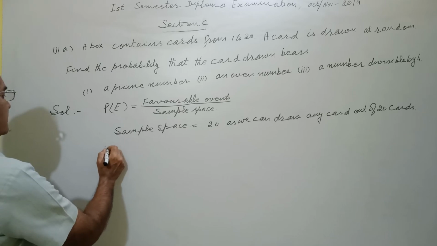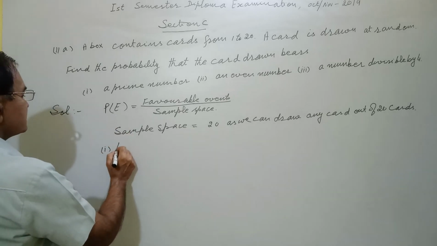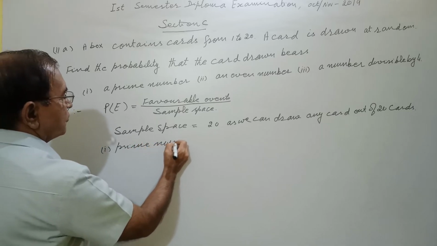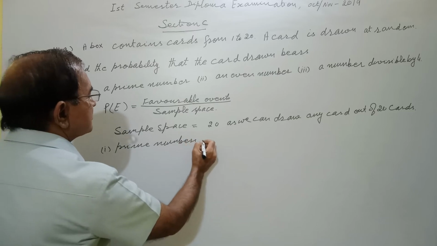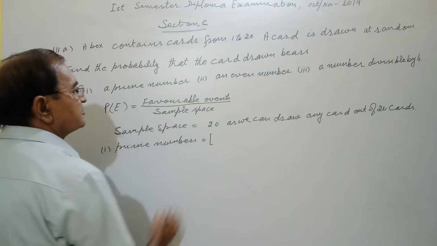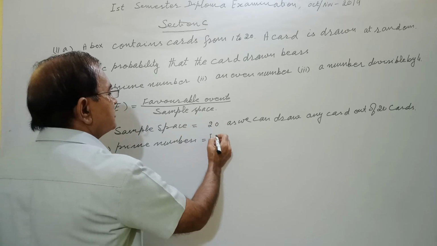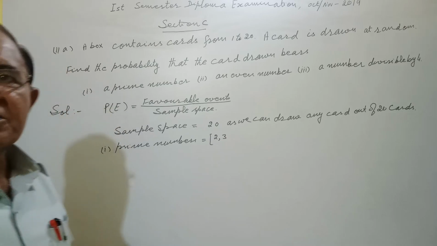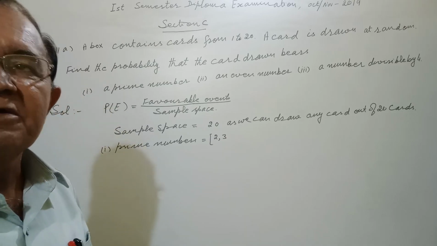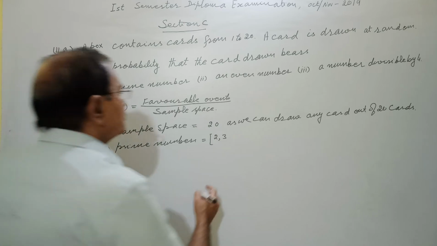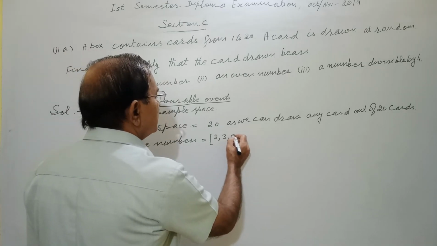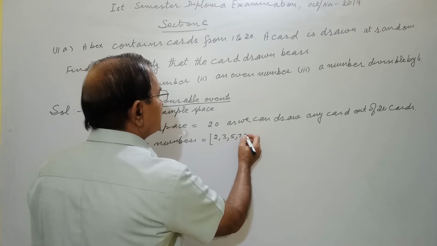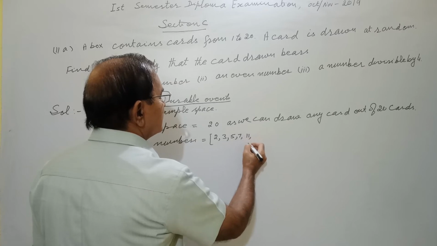In the first part, we want prime numbers. A prime number is a number which cannot be factorized, which cannot be divided further. 2 is prime, 3, 5, 6 is divisible, 7, 8 is divisible, 9, 10, 11, then 13.